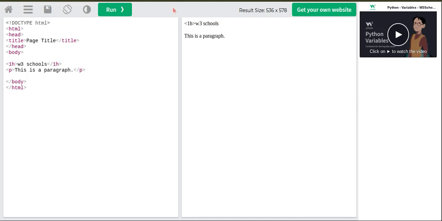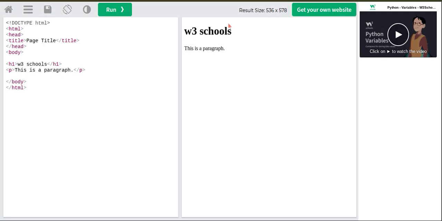Sorry, I wrote 1h. You don't need to write 1h, you need to write h1 means heading 1. So when you write heading 1 just like this and you run it, it will show the first bold heading, and then the second heading will be smaller than the first heading, and so on.